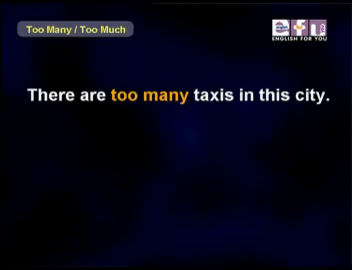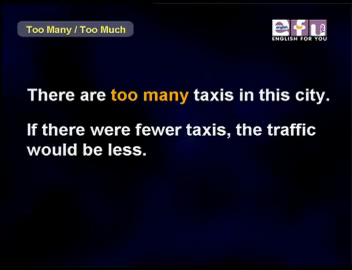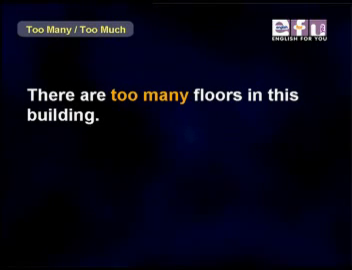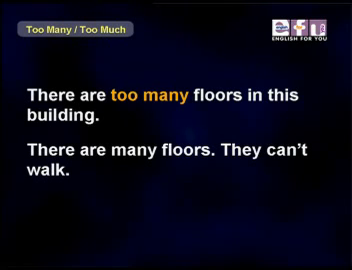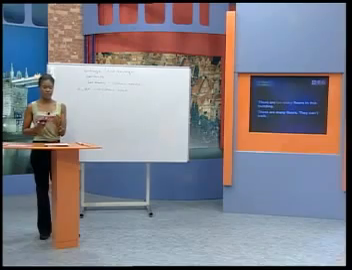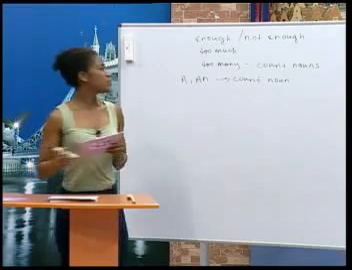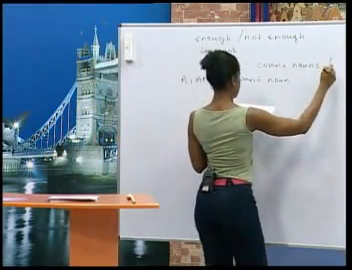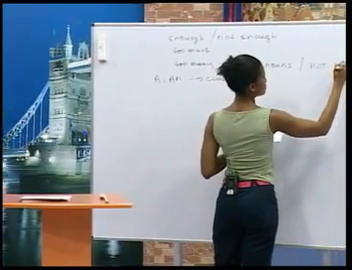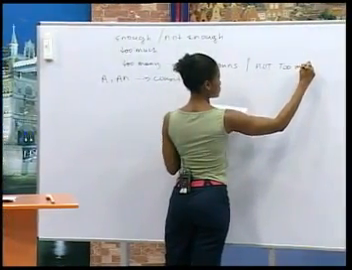There are too many taxis in this city. If there were fewer taxis, the traffic would be less. There are too many floors in this building. There are many floors, so they can't walk. They must take the elevator. The negative of too many is not too many.